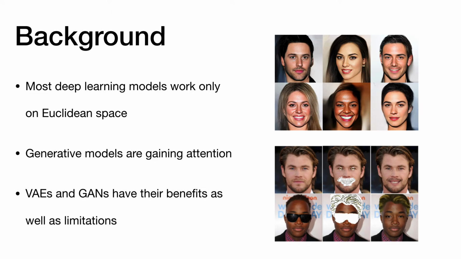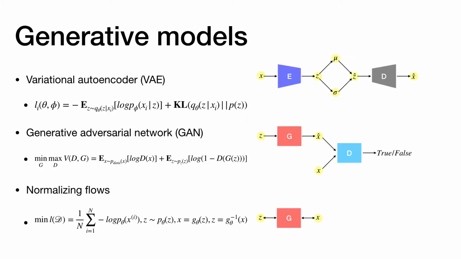Recently, most deep learning models focus on Euclidean space, which has many benefits. And it's natural for natural images or language processing to lie in high-dimensional Euclidean space. Recently, generative models are gaining attention. GANs and VAEs are useful in image inpainting or image generating, which is useful in data augmentation. Today, I will talk about extending the generative model to the manifolds, which may break some important rules of Euclidean space. There are several types of generative models.